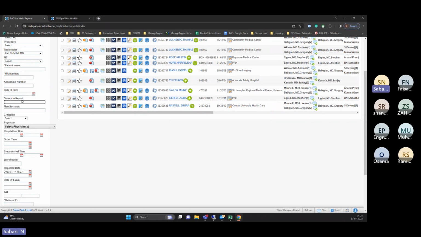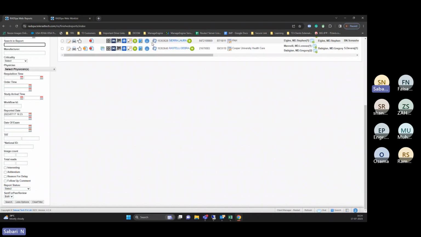So what was the finding in the report? Based on that, you can click on search, and you will get only the particular record here.